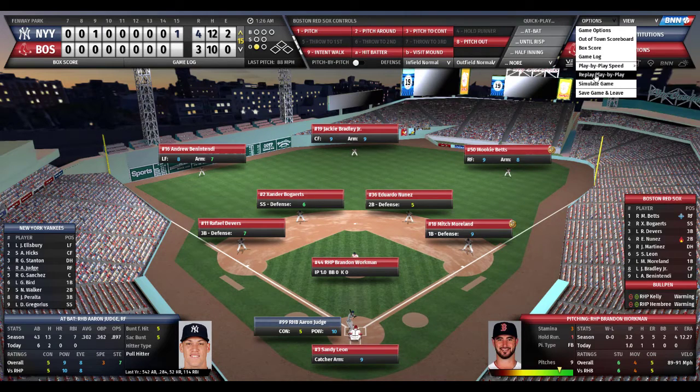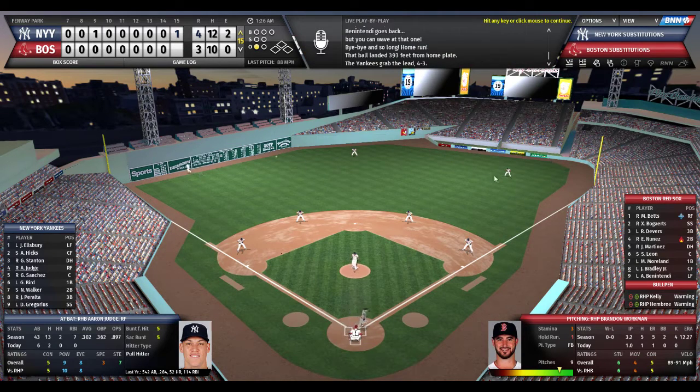All right, let's just watch it one more time. Stanton and the Yankees take the lead. Bam! Mass Turnpike. There it is, out of the ballpark. How cool is that? Pretty cool. Not that he hit the home run, the animation.